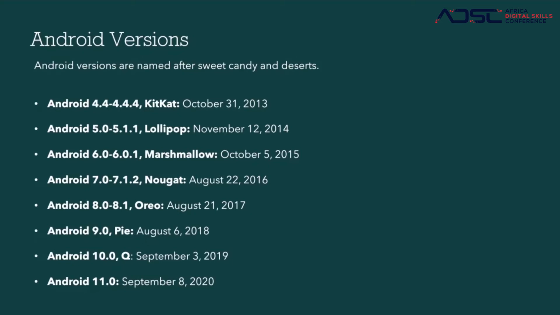And then in 2020, currently we have Android 11 running on most of the latest phones like the OnePlus 8T Pro, the new Samsung Galaxies, and also the new Google Pixels, where you could also play with the new Android versions.